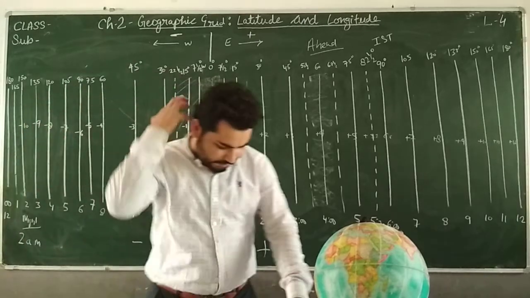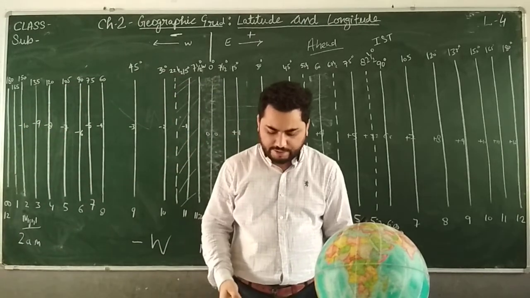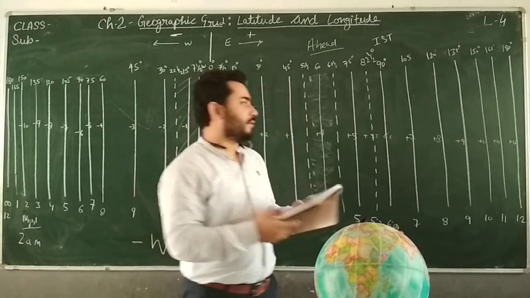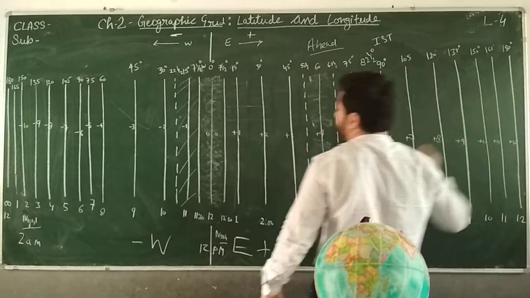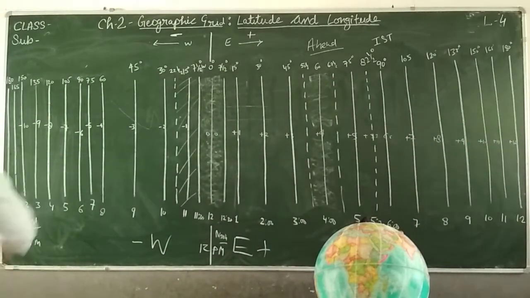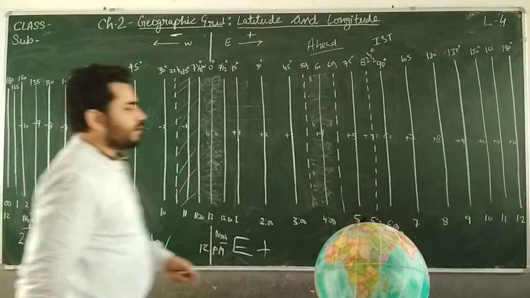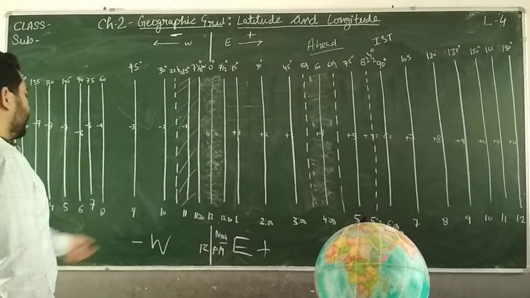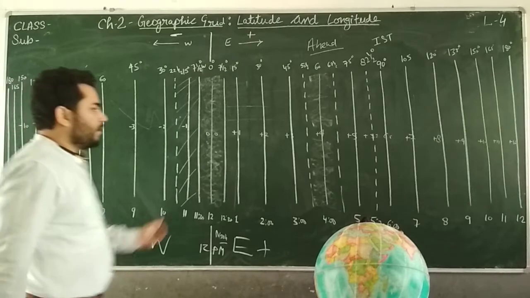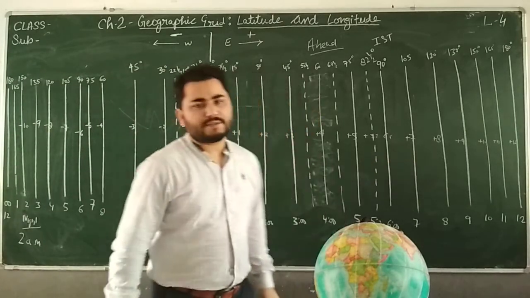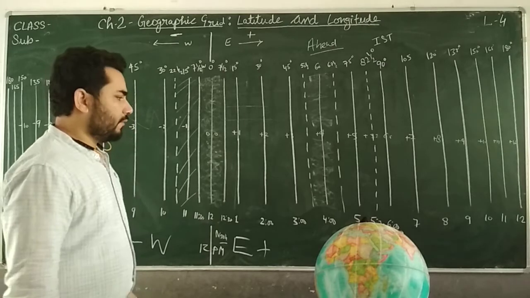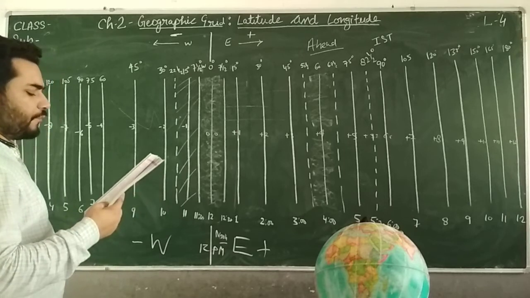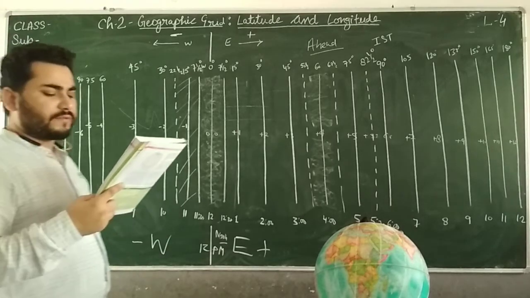International Date Line. It is written that the line of longitude 180 degrees is one and the same for east or west of the prime meridian. This 180 degree and this 180 degree, both lines are the same. As you can see here, here also 12 and here also 12. If you are going this way, minus 12. If you are going this way, plus 12. But it is 12. So it means that the line is the same.